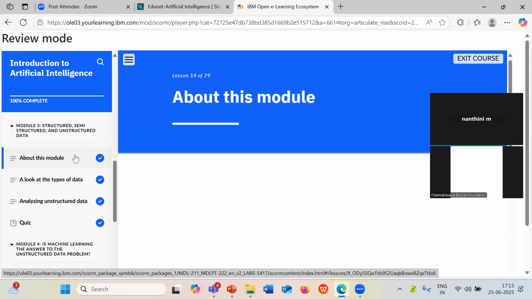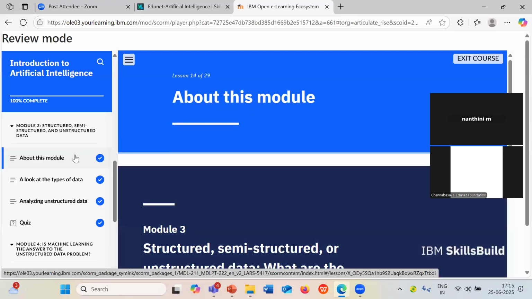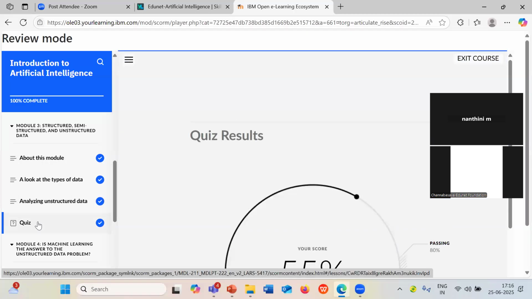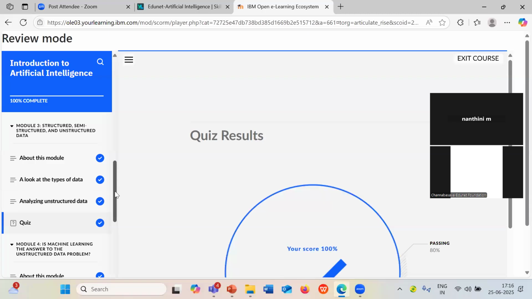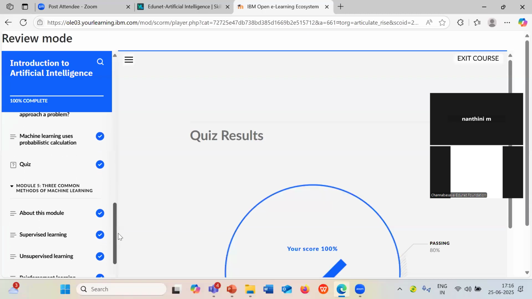Then coming to the third module, you will be having different types of data. Data plays an important role in machine learning algorithms as well as AI-based algorithms, right? Without data, we cannot train the model for better predictions, right? So what is data, what are the different types of data we have, like structured and unstructured data, what is the difference between these two, followed by one quiz again. For all the quizzes, you have to secure a minimum of 80%.